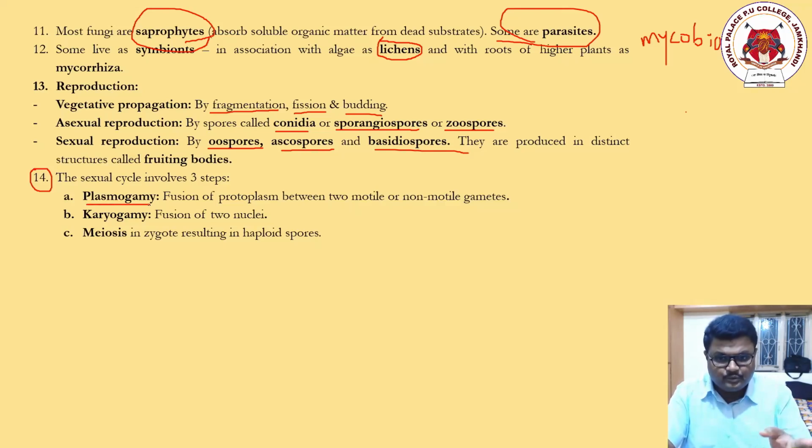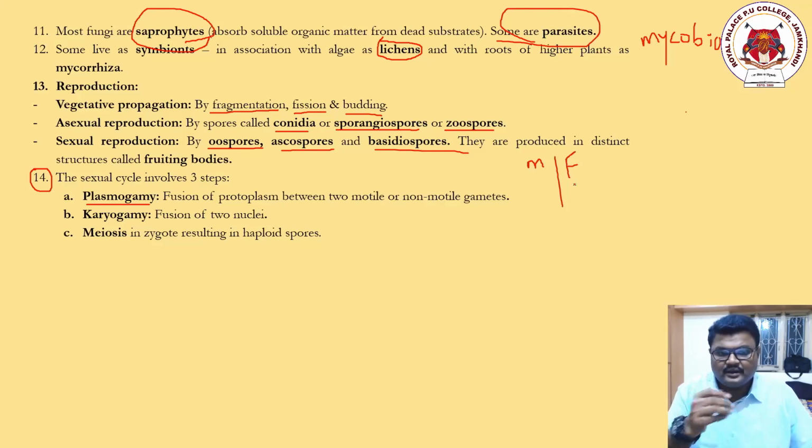Fusion of protoplasm between two motile or non-motile gametes. So in case of male and female, we see two types of gametes. One is the male gamete, another is the female gamete. The male gamete we call the sperm, and the female gamete we call the egg.